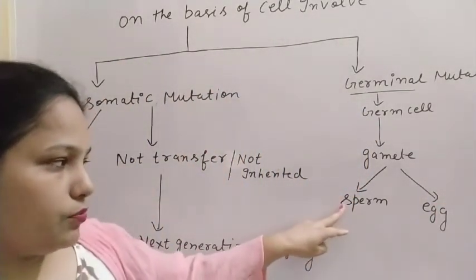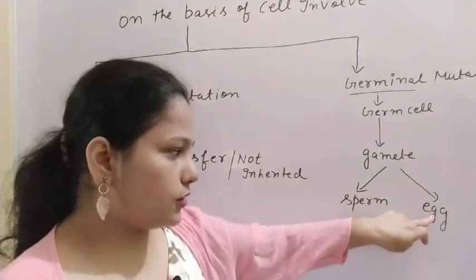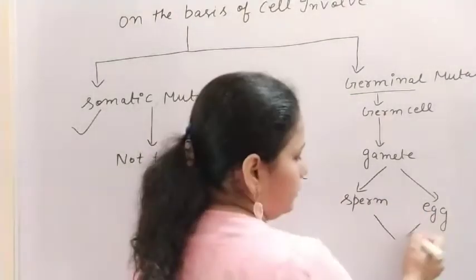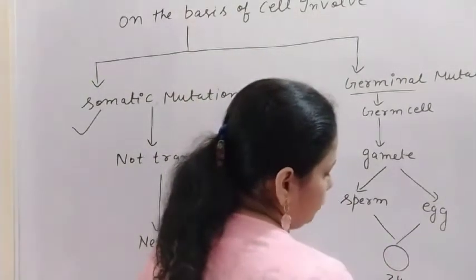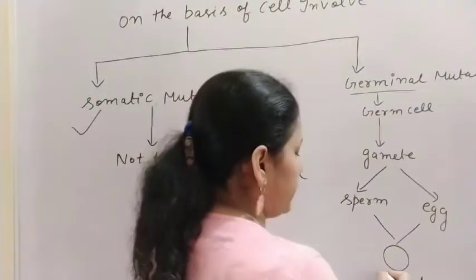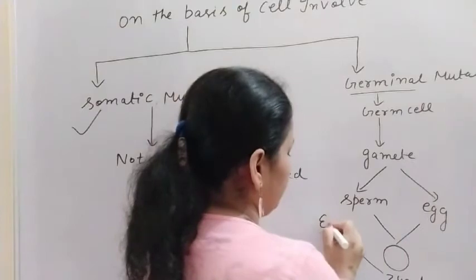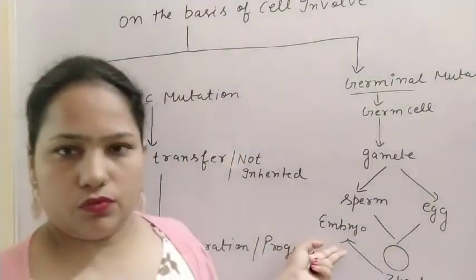And if there is a mutation in the sperm or the egg, then by the fusion of the sperm and egg, you are aware that a zygote is formed, and from that zygote, the embryo or the fetus and finally the young one.